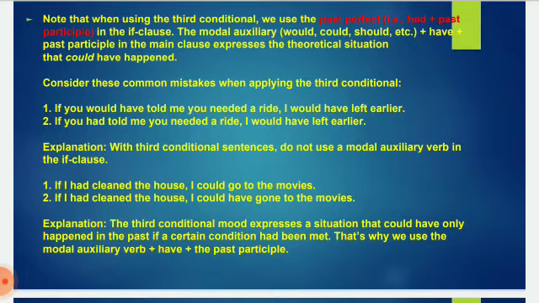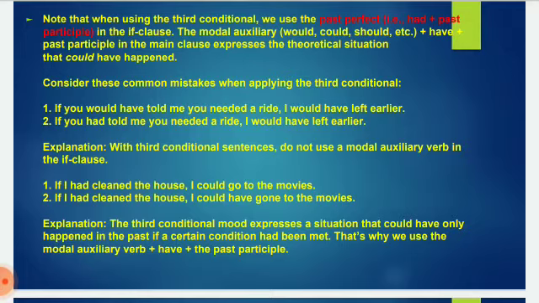Next, if I had cleaned the house, I could go to the movies. In this sentence, the if clause has past perfect and could go to the movies, that is a modal auxiliary verb. Now, if I had cleaned the house, I could have gone to the movies.